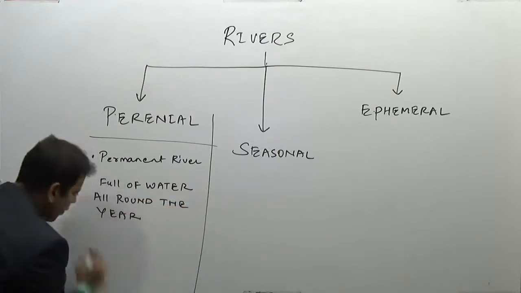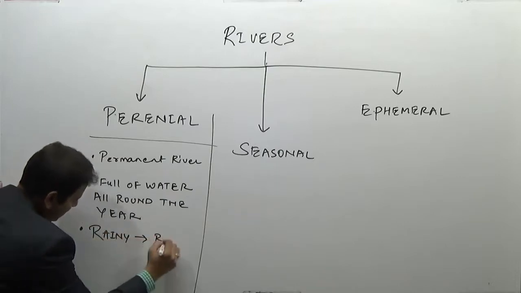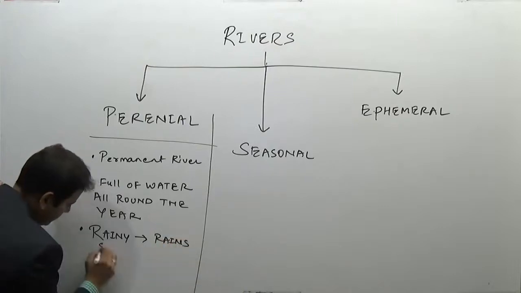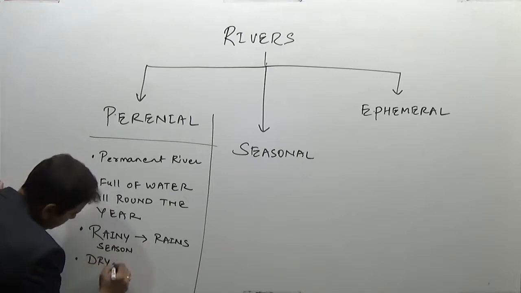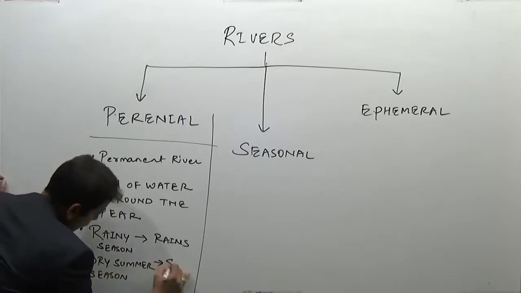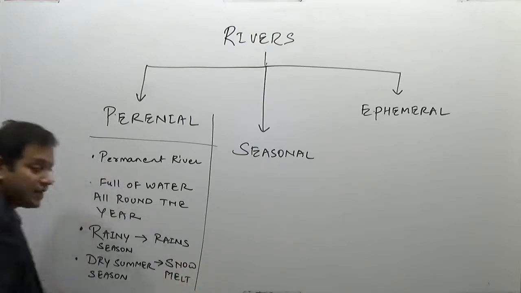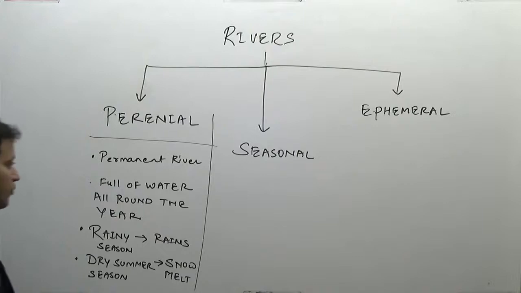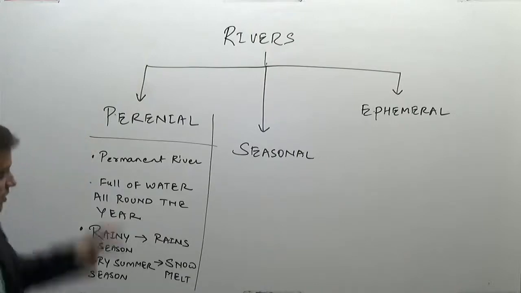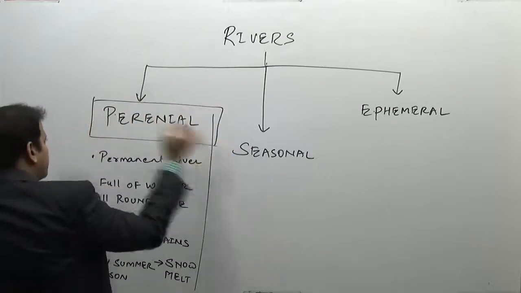Why are they full of water all round the year? Because during the rainy season, they get rains. During the dry summer season, there is a snow melt. There is a melting of the snow, and therefore they are fed with water. Example is the Himalayan river system. The entire Himalayan river system are examples of perennial river systems.